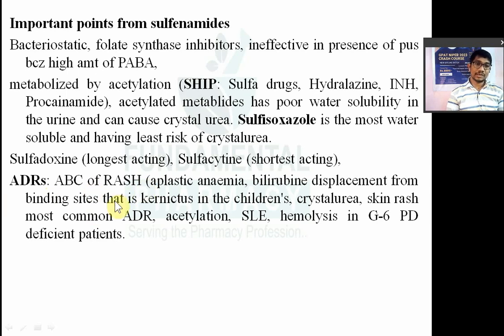A for aplastic anemia, B for bilirubin displacement from the protein binding site that results in an abnormal increase in bilirubin in the body, and that is known as kernicterus in children. Then C for crystalluria and rash. You know that rash means skin rash. Again in that, skin rash is the most common type of adverse drug reaction of sulfa drugs. Then, systemic lupus erythematosus. So that is also an adverse effect.